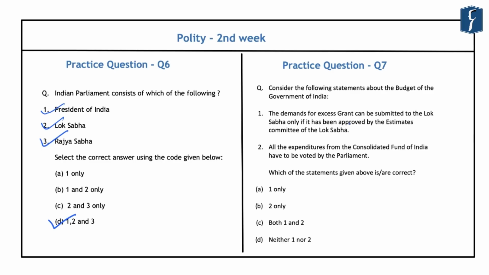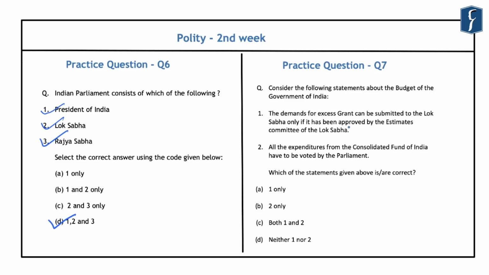So regarding the budget, we already know that it is a statement of the estimated receipts and expenditure of the Government of India in a financial year. Now, besides the budget, the Constitution also provides for various grants that are made by the Parliament under extraordinary or special circumstances. And these grants are known as the supplementary grants, additional grants, excess grants, vote of credit or exceptional grant, etc. So regarding the excess grant, you should note that it is granted when the money has been spent on any service during a financial year in excess of the amount granted for that service in the budget for that year.